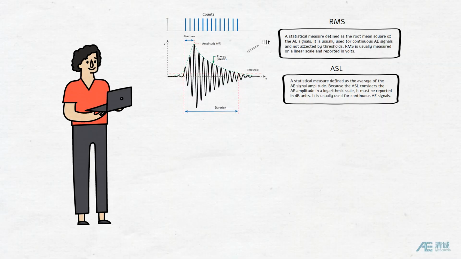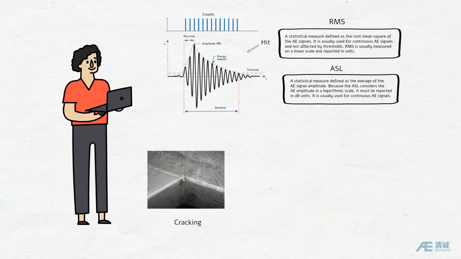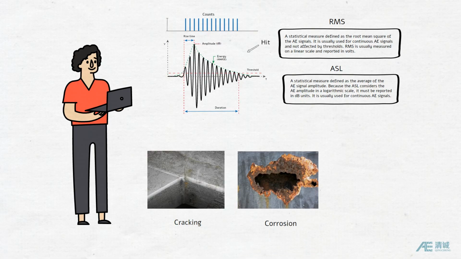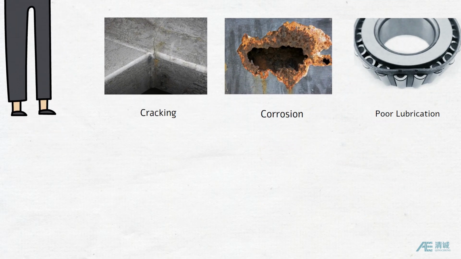Understanding and analyzing these features allows inspectors to interpret AE signals, identify the type of events occurring within a material or structure, and assess the condition and integrity of the material in real time or through post-event analysis.